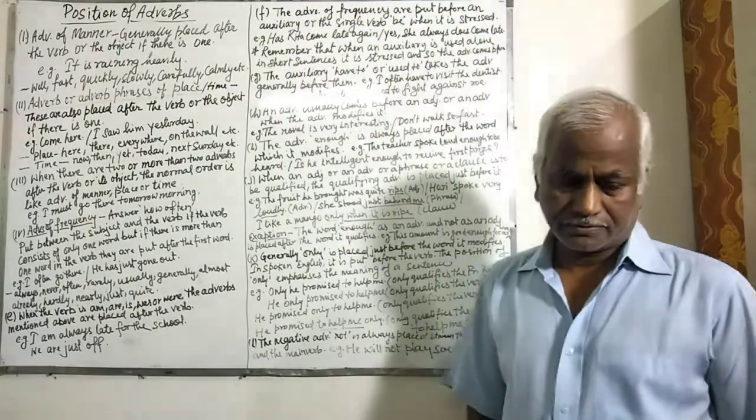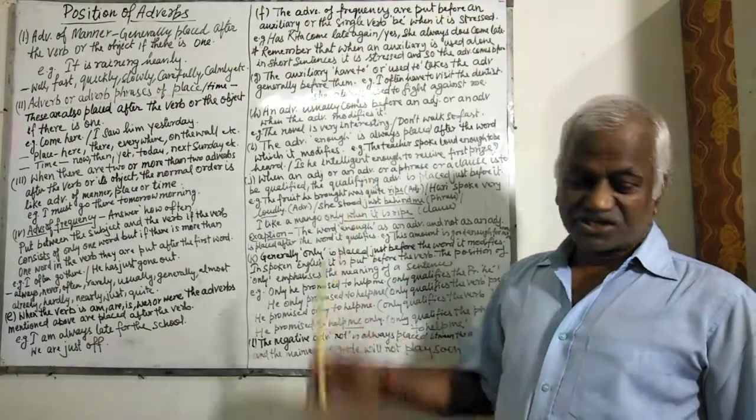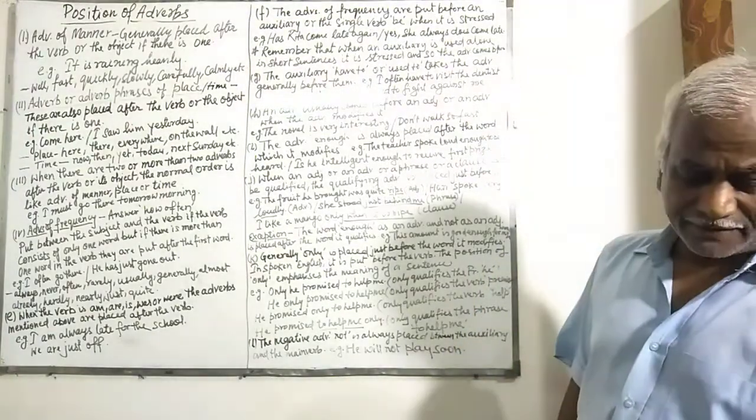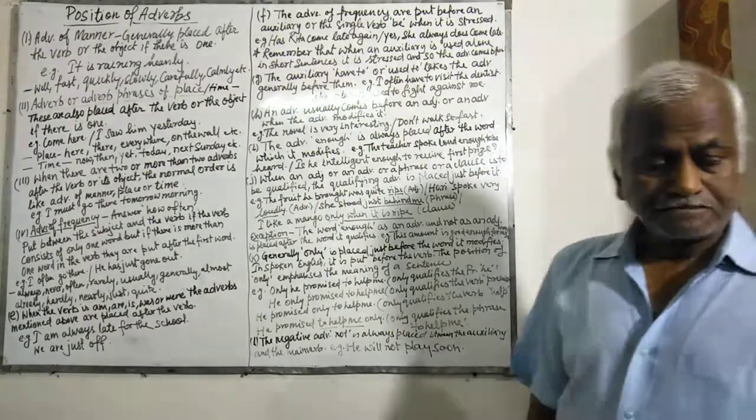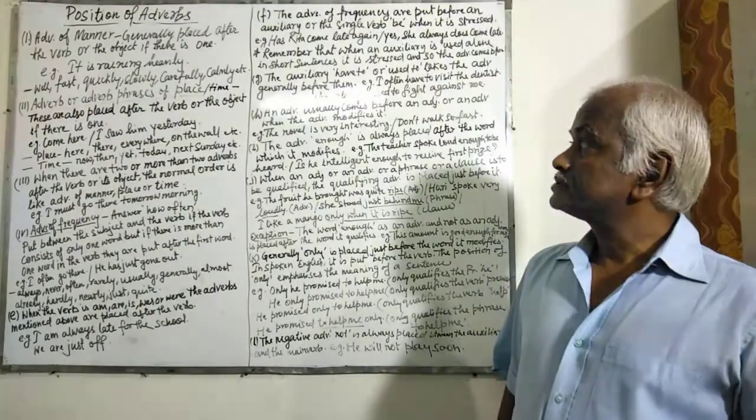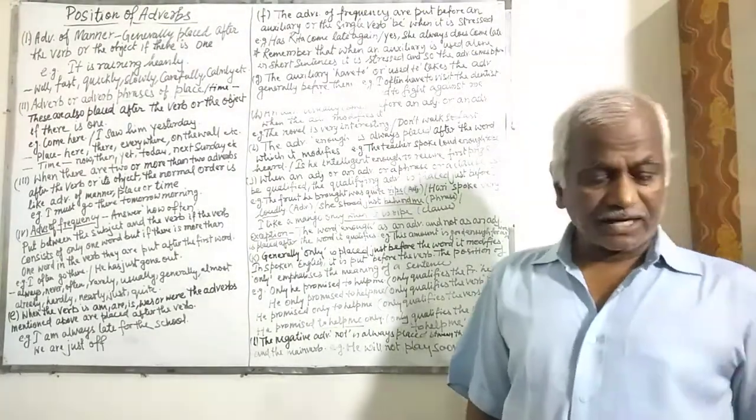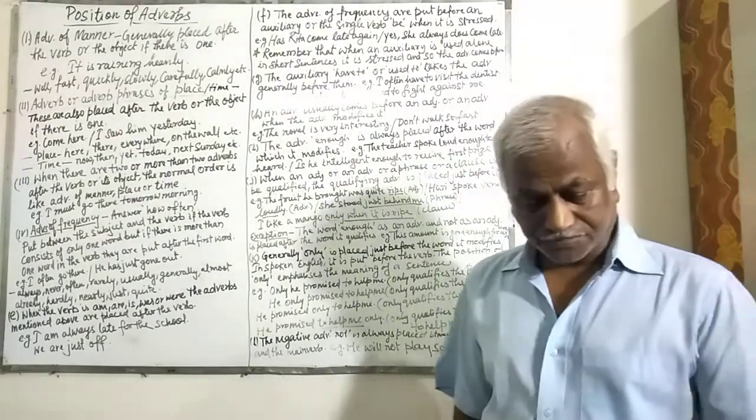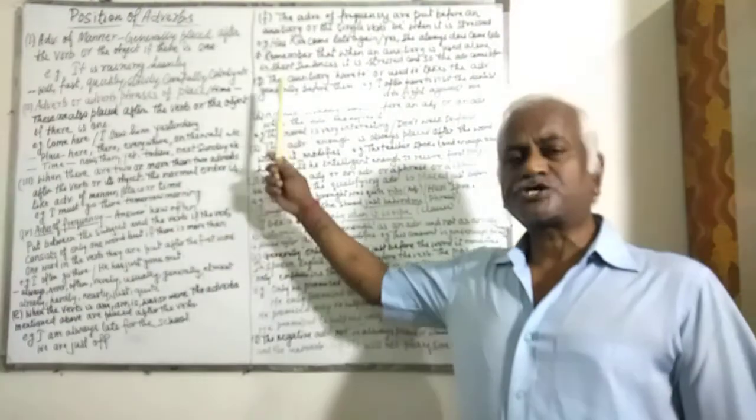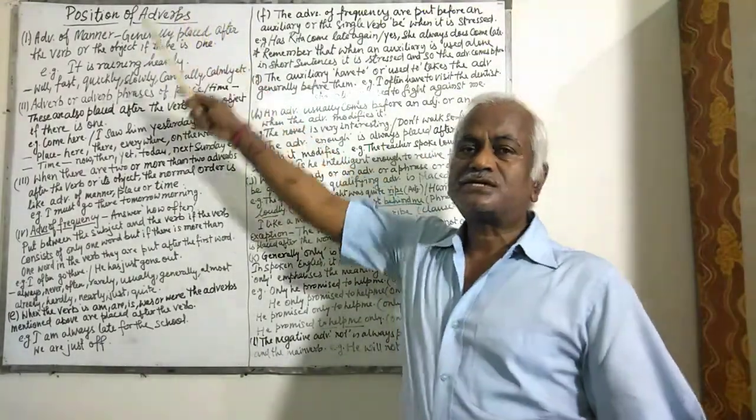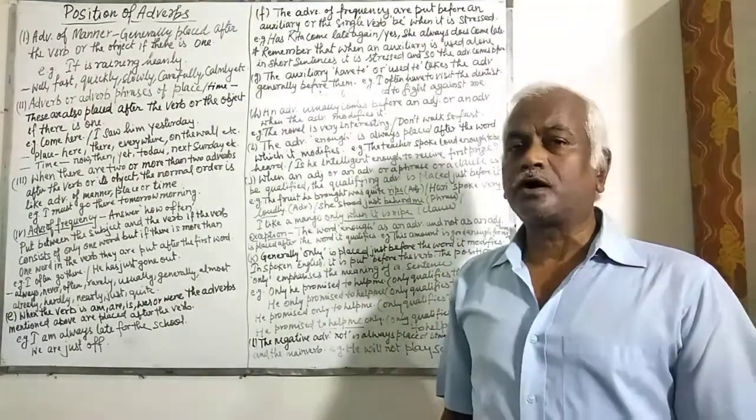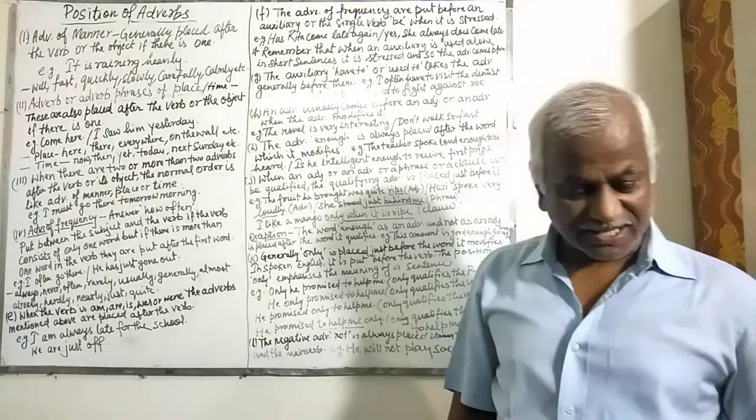While dealing with the chapter adverbs, I discussed what an adverb is, then kinds of adverbs, then uses of adverbs, then degrees of comparison in adverbs, and today I am going to deal with the position of adverbs. That means where the adverbs are placed in a sentence. After which word an adverb should be placed in a sentence.